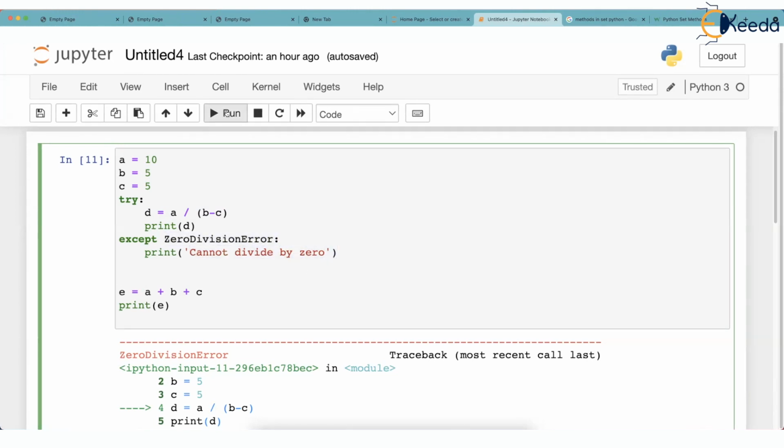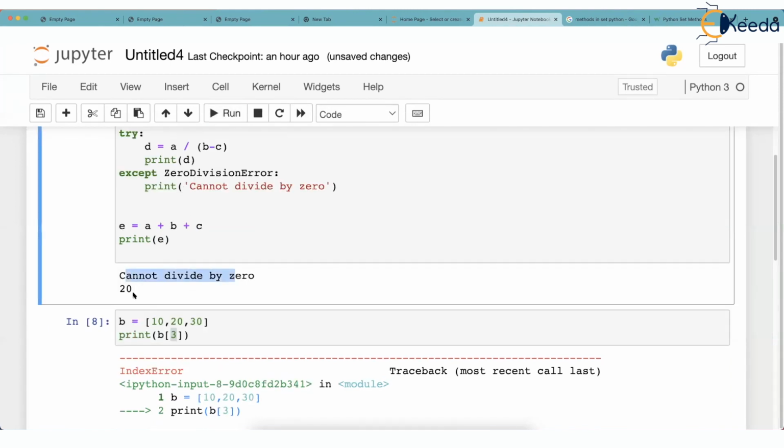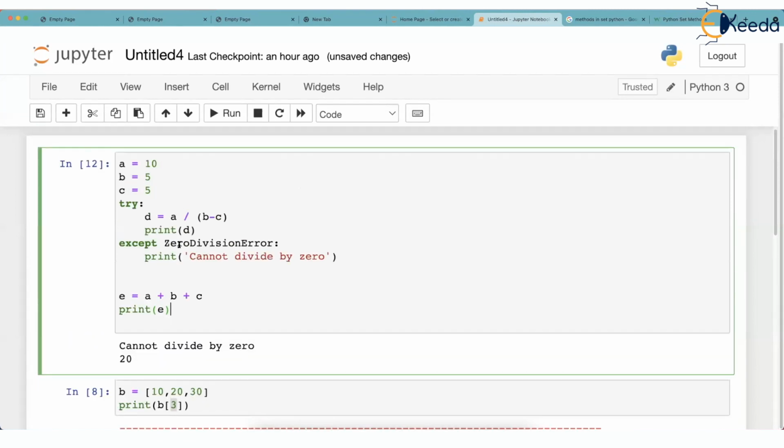So let me run this. Just check. Cannot divide by 0 and then 20. This proves that this part of the program executed. Although there was an error here, we caught that error nicely and we printed the mistake, and then the rest of the program executed. That's try and except. We have not yet finished. Or rather, we have almost finished it with a few more things to be told.